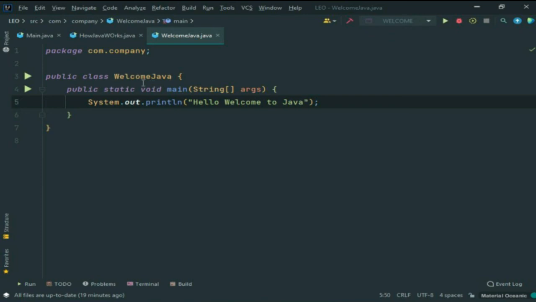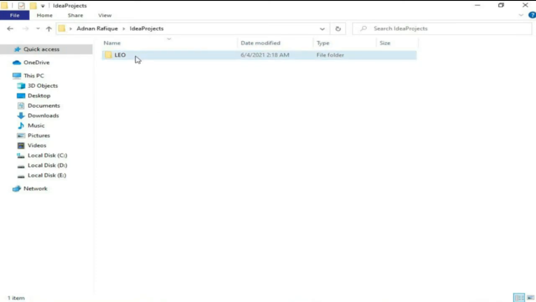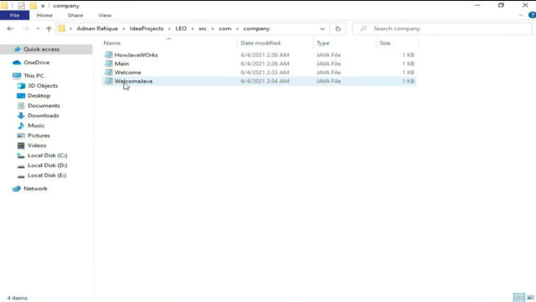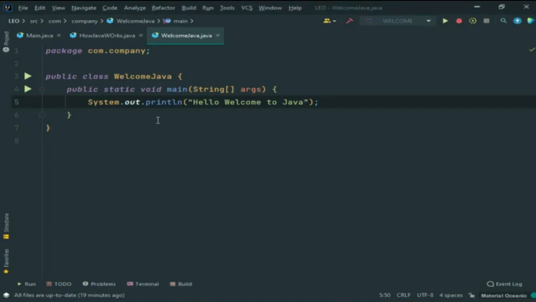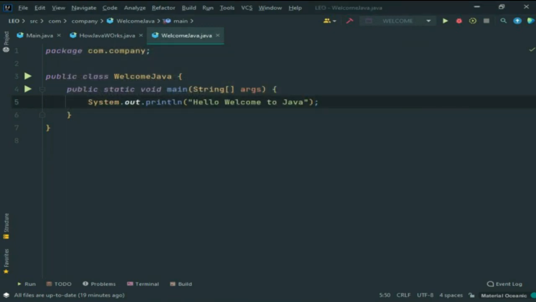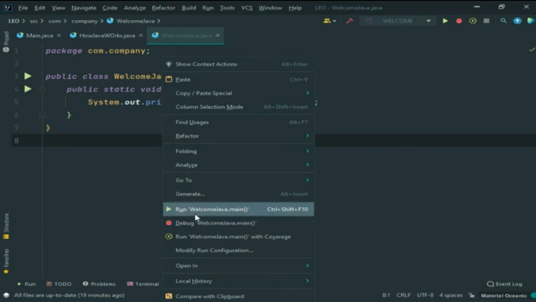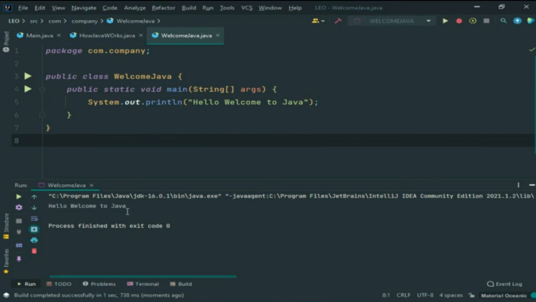The name of our class is WelcomeJava. So in our file directory, a WelcomeJava file has been created. Now if I open this, you can see that this is the same code I have written here. So I will close our Notepad, and when I run this code, run WelcomeJava, our code has been executed successfully.